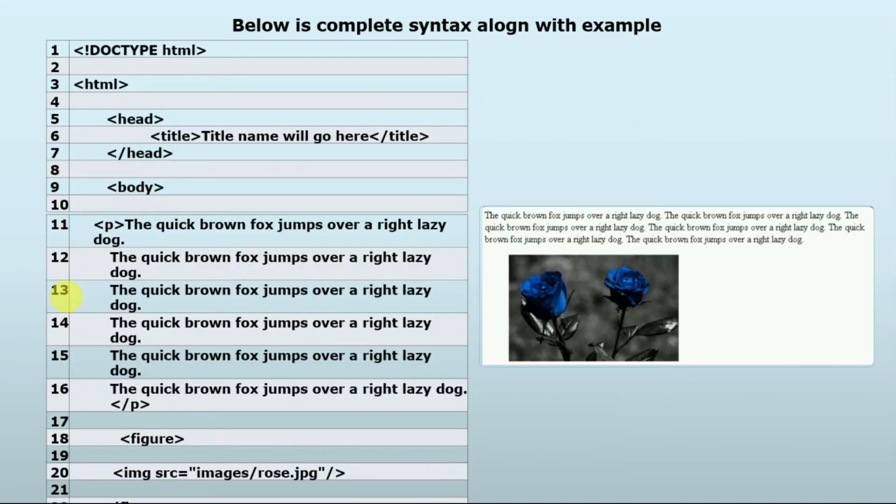So the detailed code will look like paragraph. Inside the paragraph there is a figure. Inside figure we have image source, and there is the path of image. And when we run this on the web browser, we get to know this output.